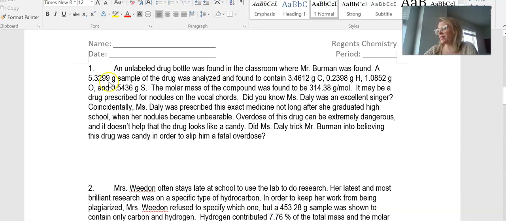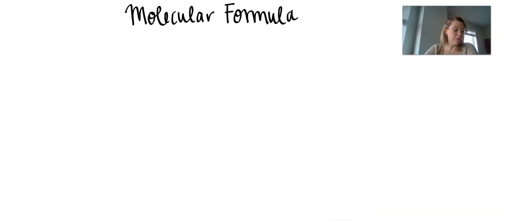All right, so what we are going to do is I'm going to first introduce you to the molecular formula, and then we're going to come back and look at one of these examples together. And then in class, I'm going to give you guys time to solve the other 3 and then research those and try to figure out who it was that killed Mr. Harry Berman.